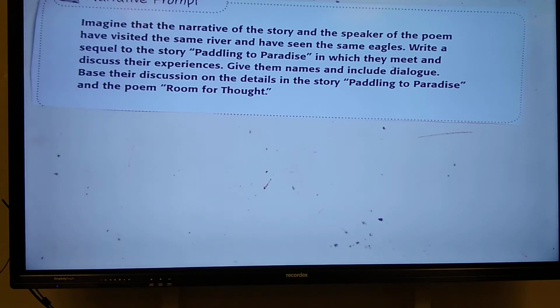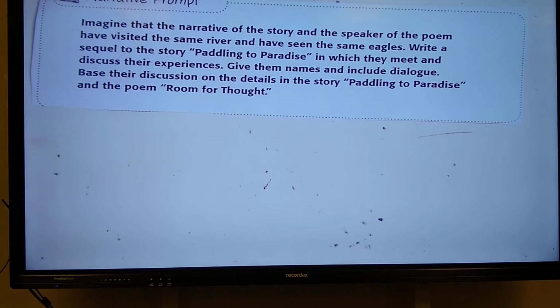Now, for those of us who have read the two passages, this is your topic. I have included that in Google Classroom as well for you to look at anytime you need. It says, imagine that the narrator of the story and the speaker of the poem have visited the same river and have seen the same eagles. Write a sequel. Now, a sequel is like a part two of the story, Paddling to Paradise, in which they meet and discuss their experiences.